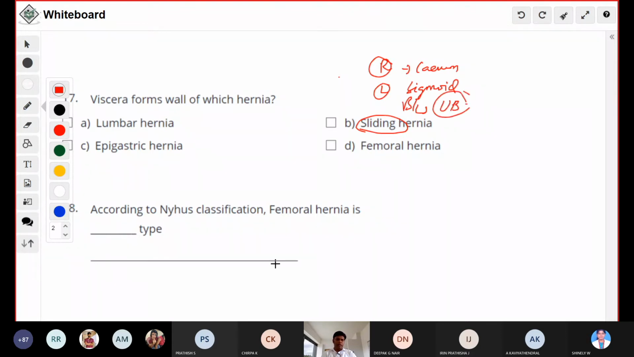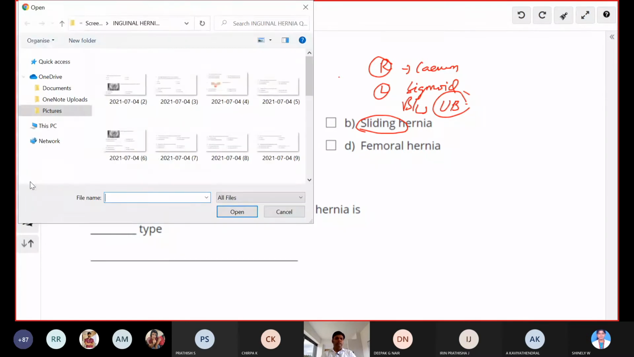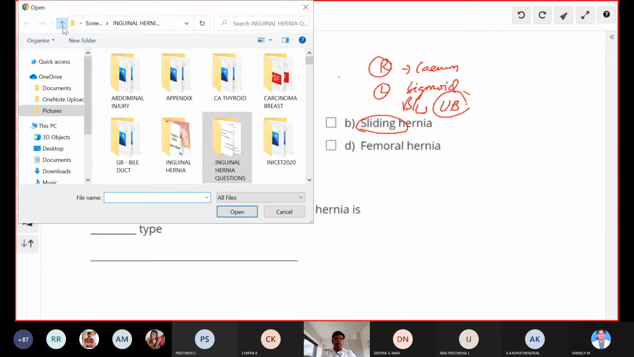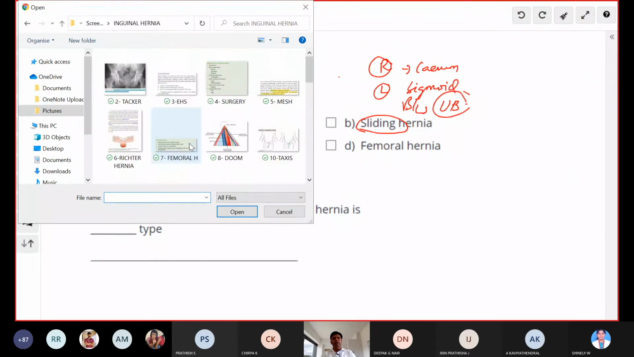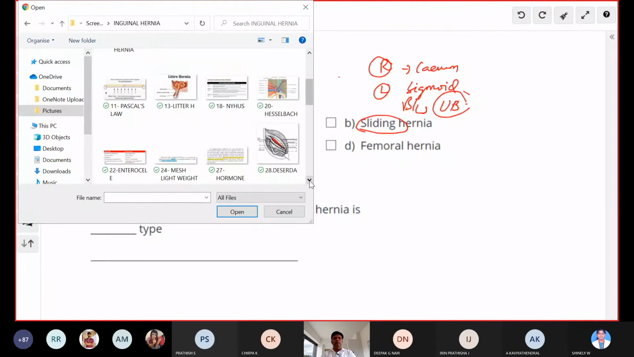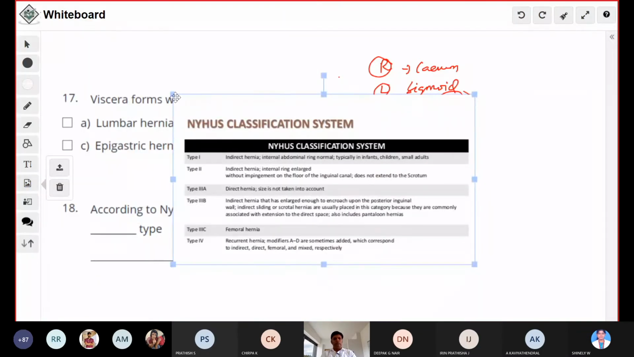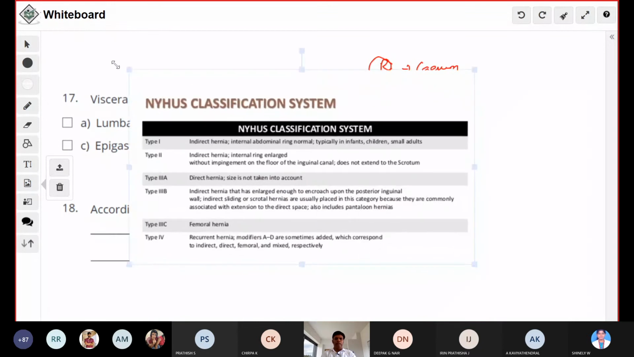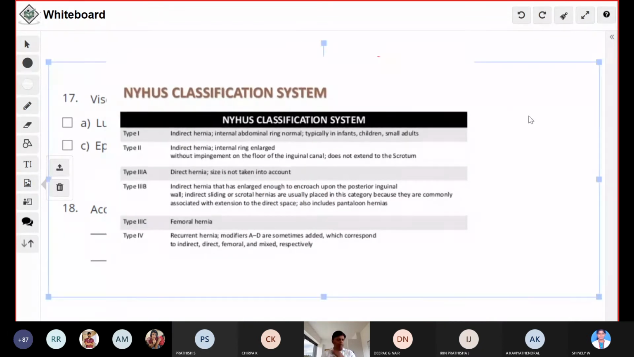Okay, according to Nyhus classification, femoral hernia is dash type. What is the answer? 3C. Okay, I'll show what this Nyhus classification is. So this is the Nyhus classification. Basically they are dividing it into 4 types.